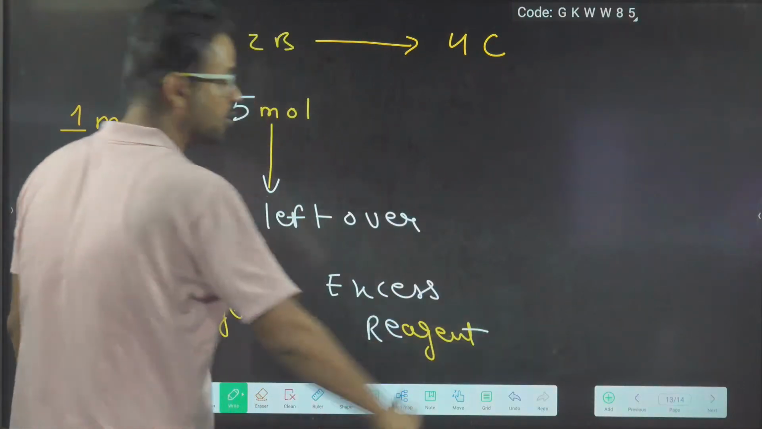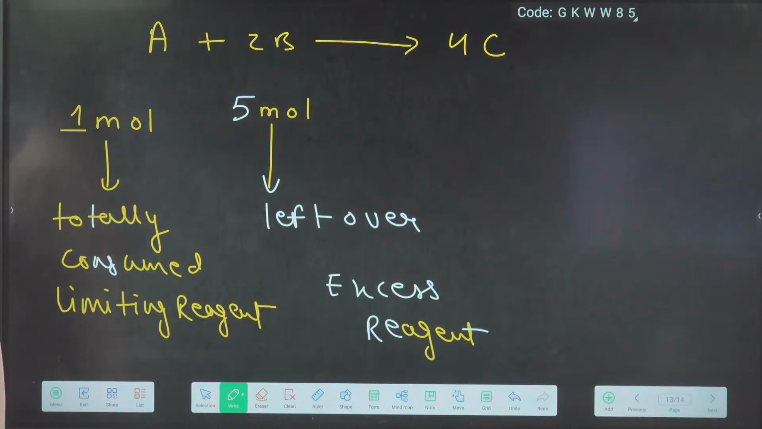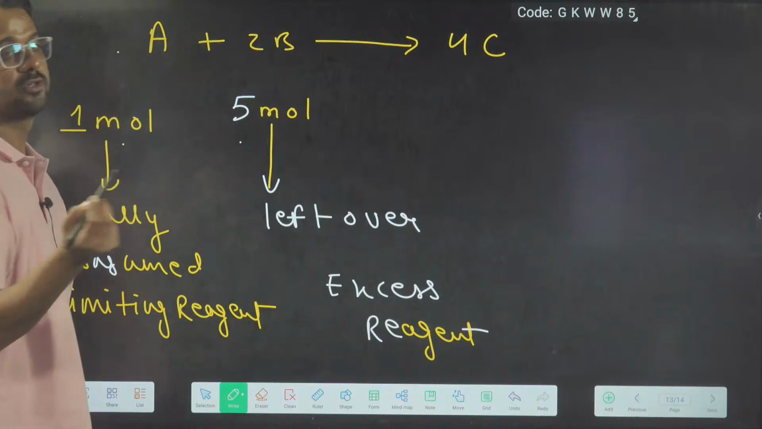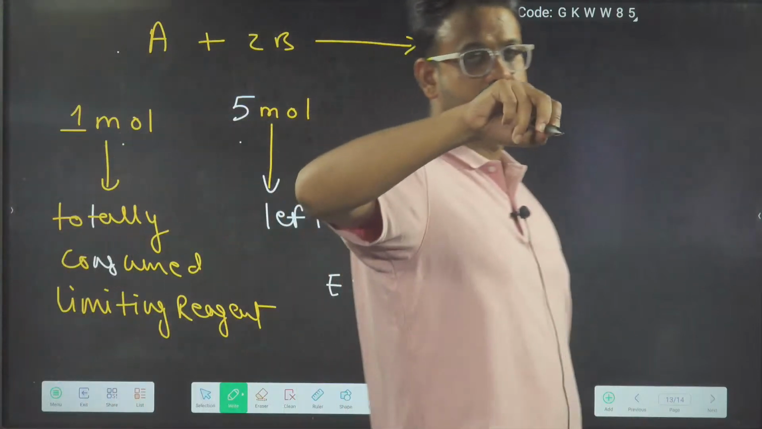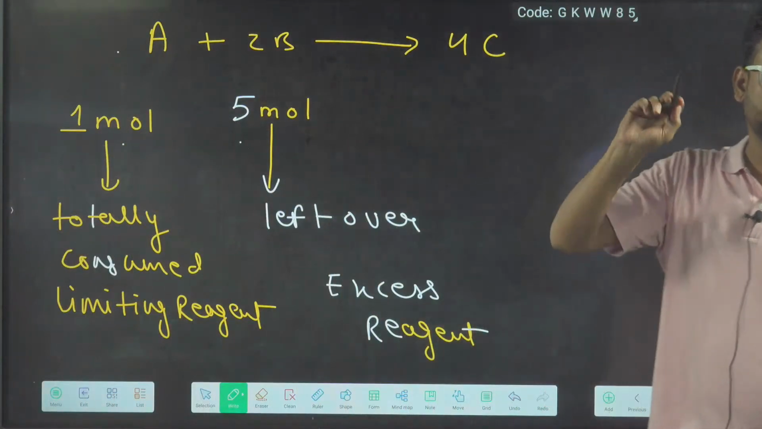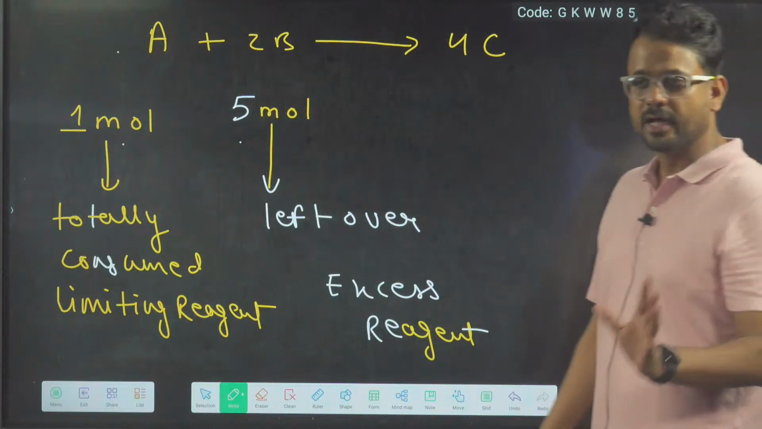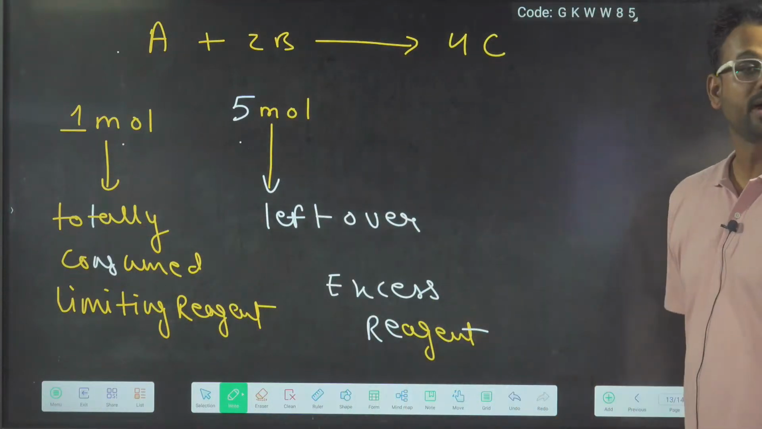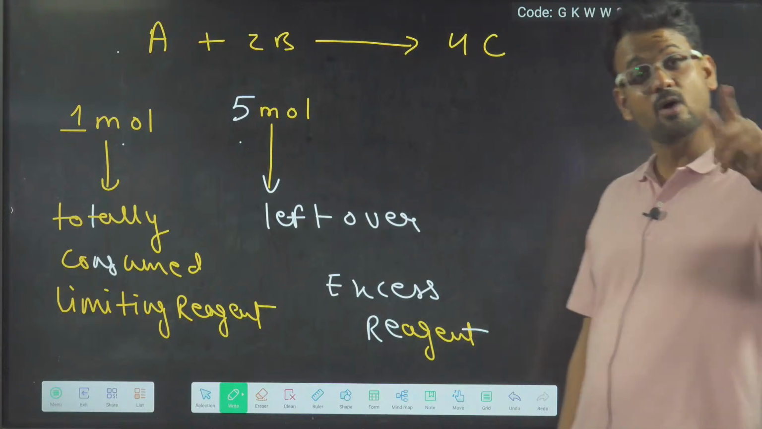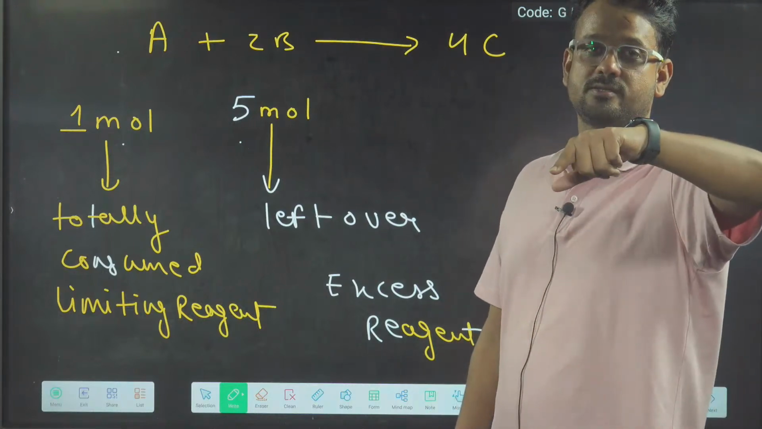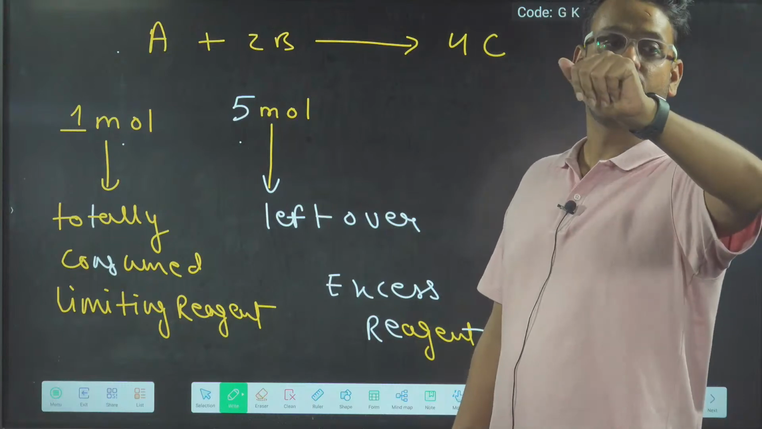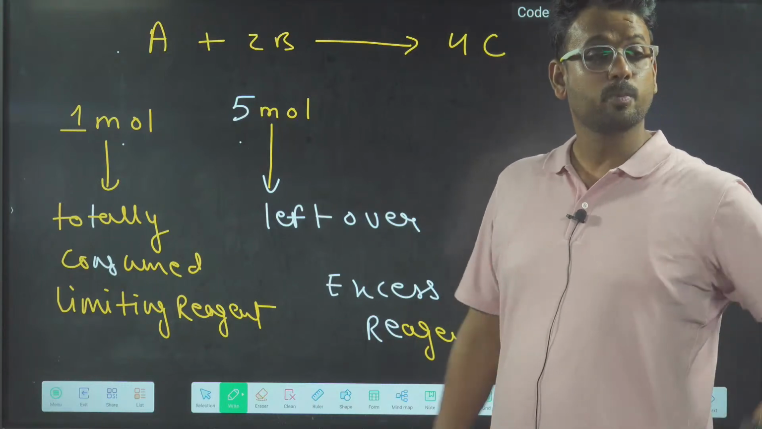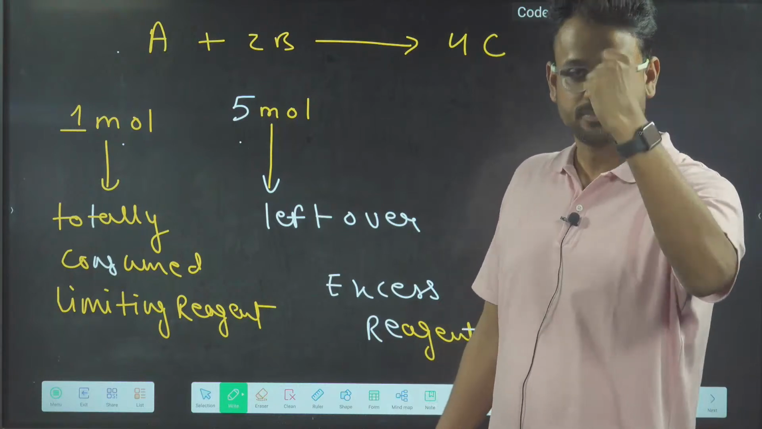How do we get to know that we have to apply the concept of limiting reagent? When the initial moles ratio and the stoichiometric coefficient ratio are not the same, then 100% the question involves the concept of limiting reagent. The reagent which is consumed first is known as the limiting reagent. The reagent which is left over is known as the excess reagent. And now comes the final point for today's class. If I ask you how much C will be formed, C means product.